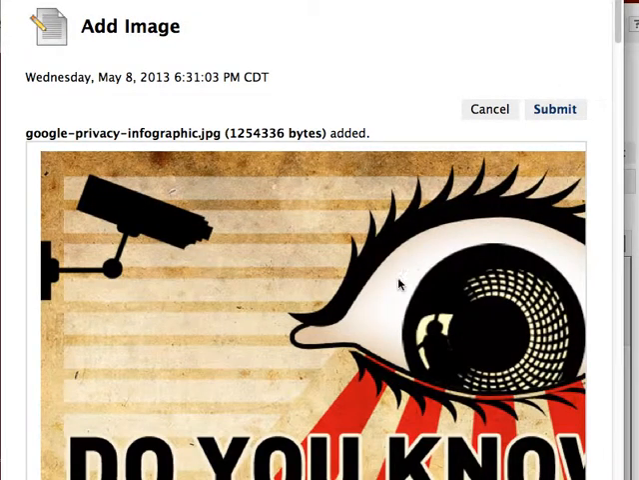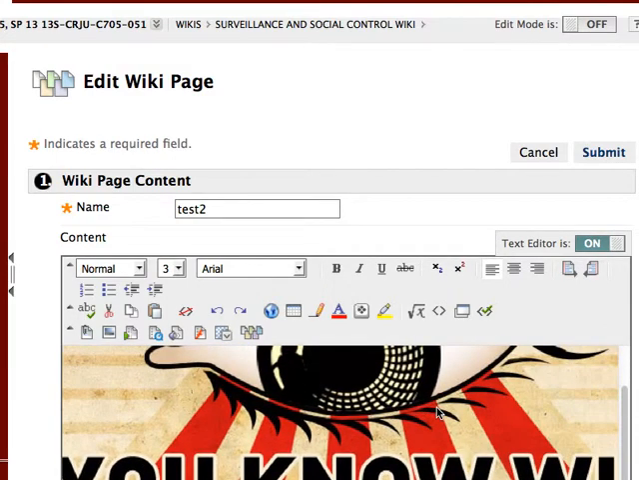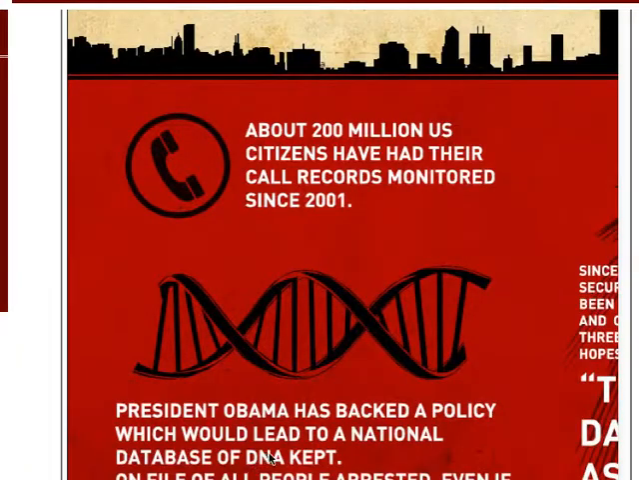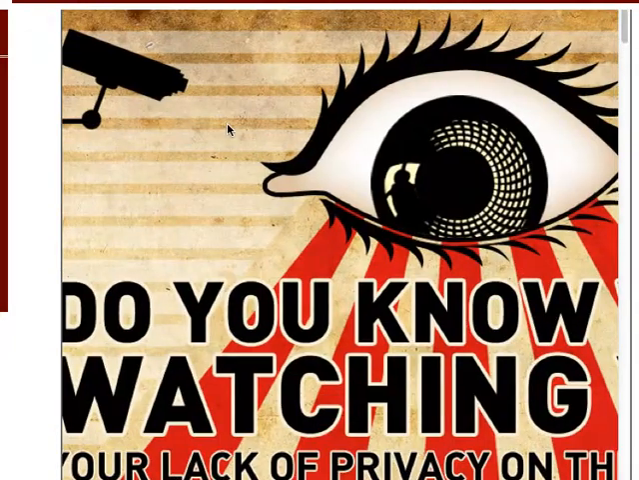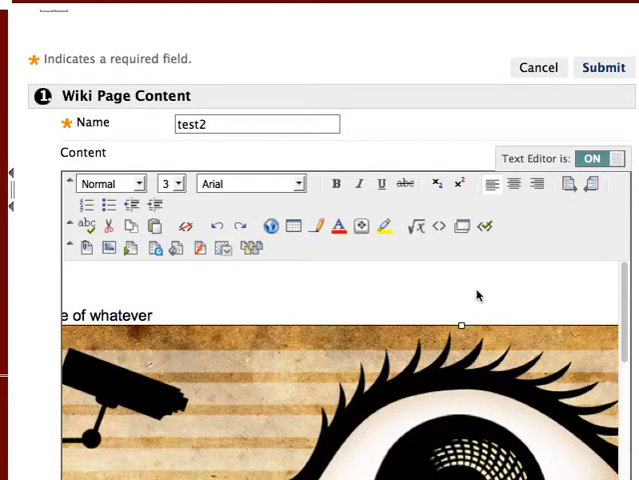It will take a minute to upload it. Okay, you want to take a look at this? All right, great. Then you click submit again, and boom, it's in your page, full size. Now you can resize it if you think it's too big. If it's rendering too big, you can play with this and resize it, but it does take a little experimentation.